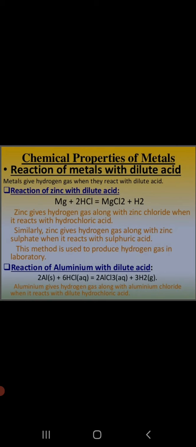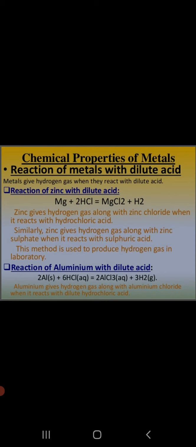You all must have put Eno into water, right? When you add Eno into water, it forms effervescence. Yes, the formation of those bubbles is called effervescence. So when a metal reacts with an acid, bubbles of hydrogen gas are formed with the release of heat energy.